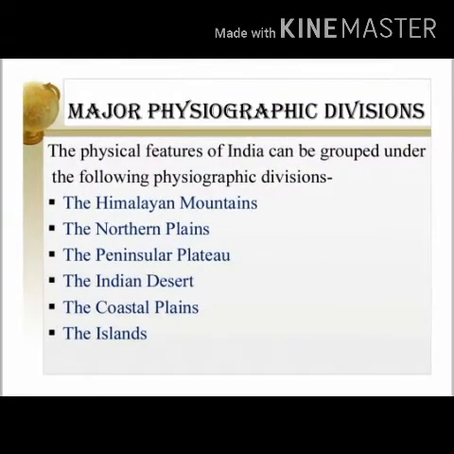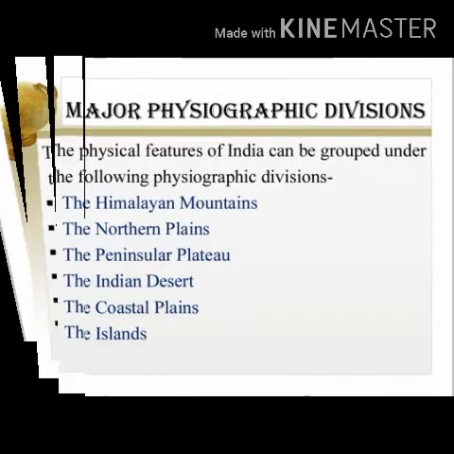Major physiographic divisions. The physical features of India can be grouped under the following physiographic divisions. First, the Himalayan mountains. Second, the northern plains. Third, the peninsular plateau. Fourth, the Indian desert. Fifth, the coastal plain. And sixth, the islands.